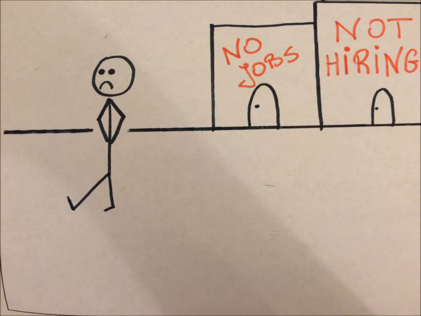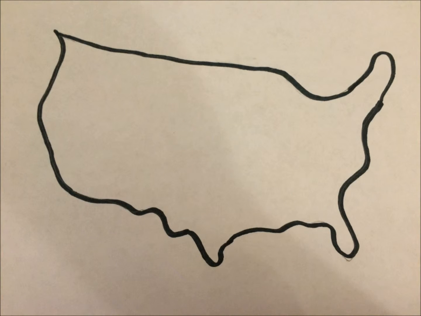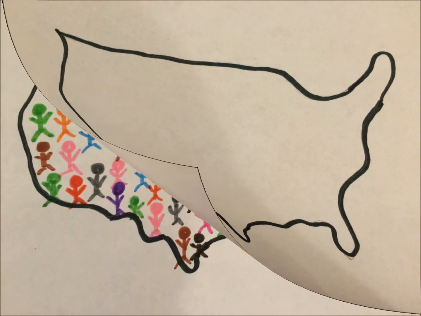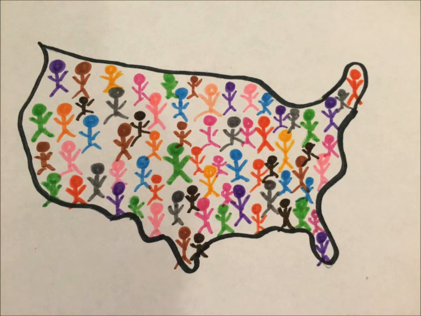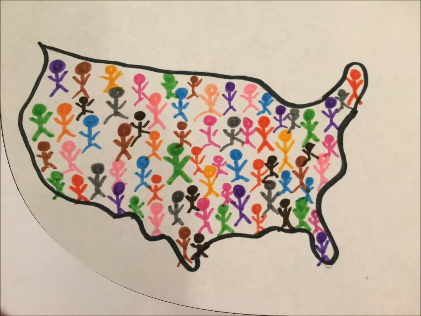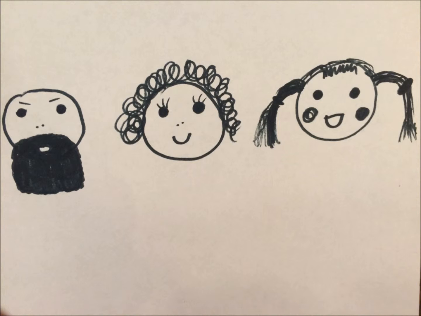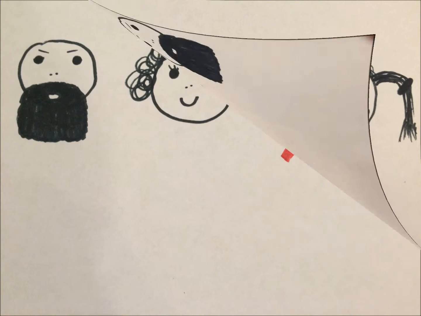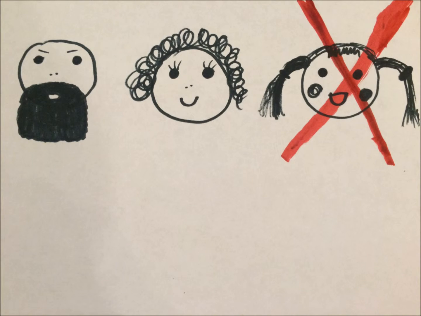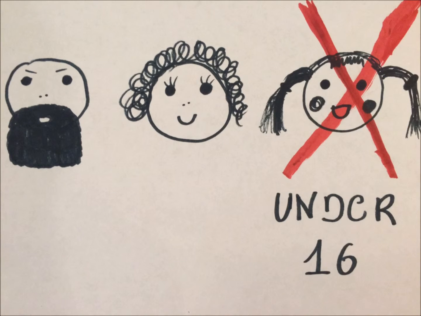First of all, we have to know how big is the labor force. Let's use the United States as an example. Essentially, you might think that the labor force would cover the entire population, but that's not really true. In the US, some people aren't allowed to work. Look at this family. 2 of 3 people living in one house have a job. 1 does not. Is that one person unemployed? No, because she is under the age of 16 and labor laws exclude those kids from the labor force.